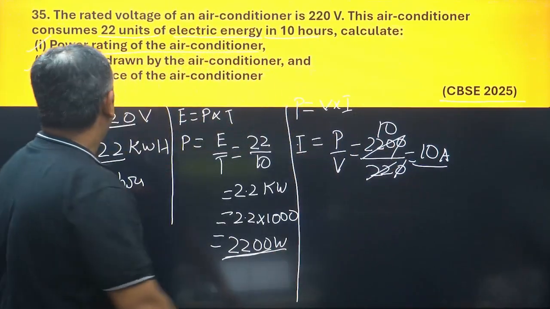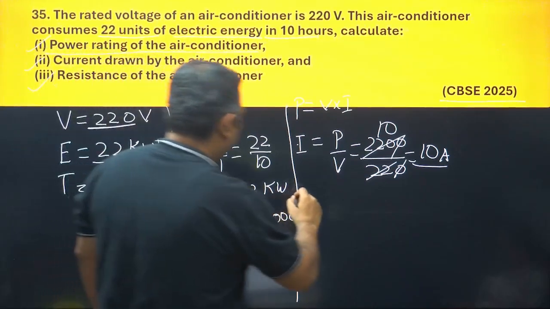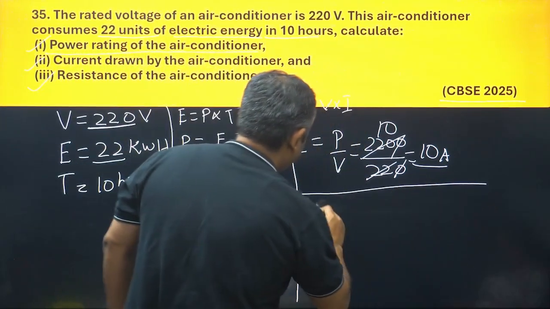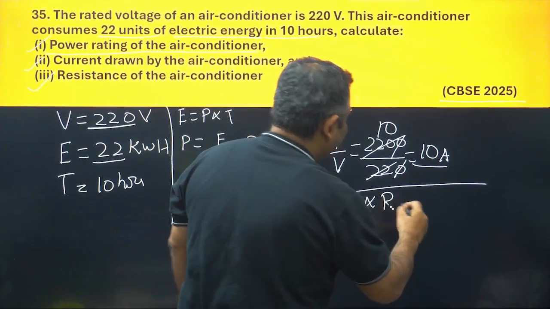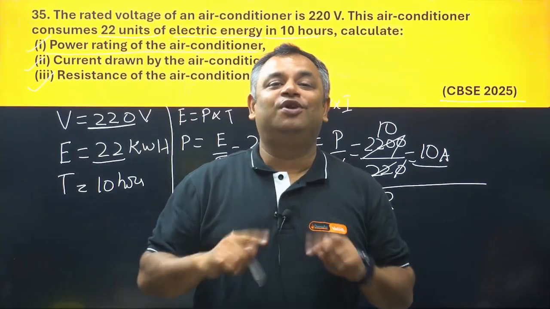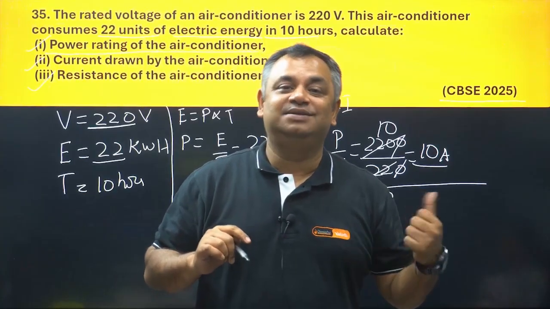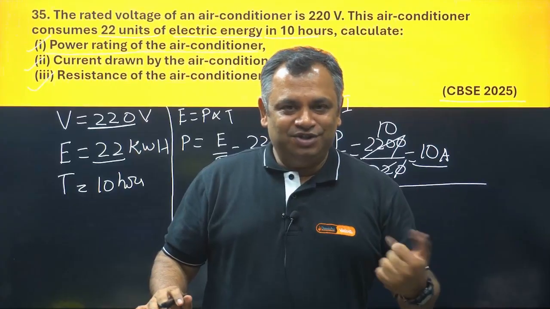Third question, resistance of the air conditioner. We know another formula, which is V is equal to I into R. Which law is this? This is no law. It is not Ohm's law. Ohm's law is V is directly proportional to I. This is the representation. Calm mind. We are using another formula here.